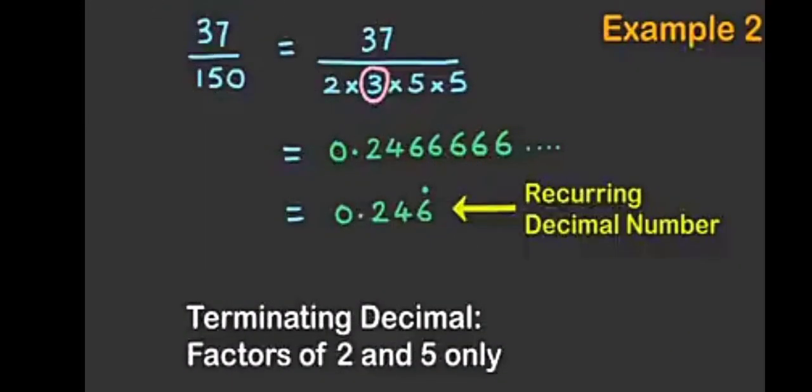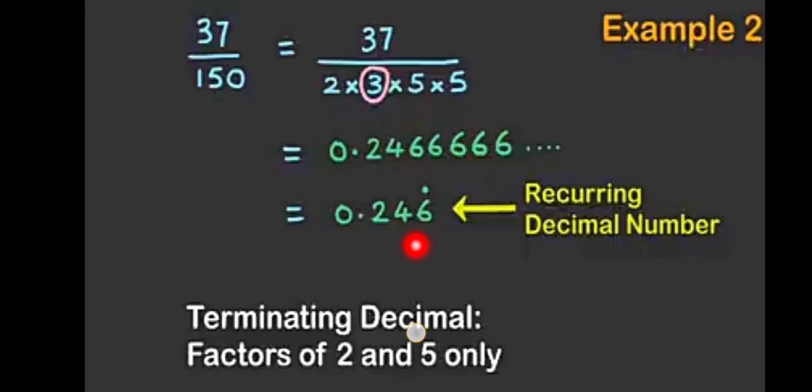But if we take 37 upon 150, what are the factors of the denominator 150? That is 2 into 3 into 5 into 5. And that's equal to 0.24666, and so on. That is 0.246 recurring.